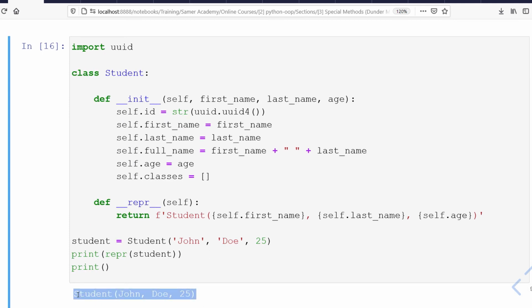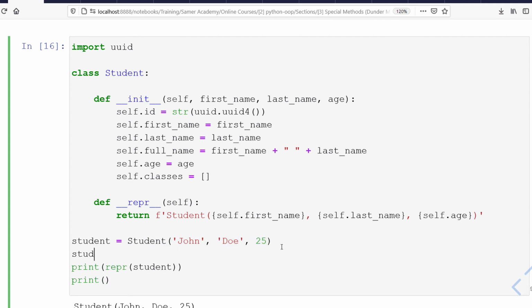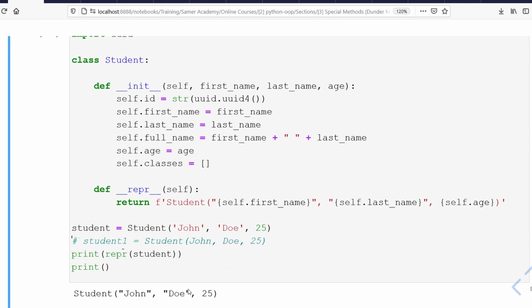Now why do I call it a machine-readable string? It's very simple, because if I copy and paste this string and come to here, let's say student1, you will see that this string will allow me to redefine exactly the same object. But look here, I have a mistake because John and Doe should have quotes. So I will come to this point and replace this by quotes, like here. Okay, so let me comment this and try again. So you will see now it will work without the need for any update like here. So by just using this string, I'm able to redefine the object itself for which this string has been printed.